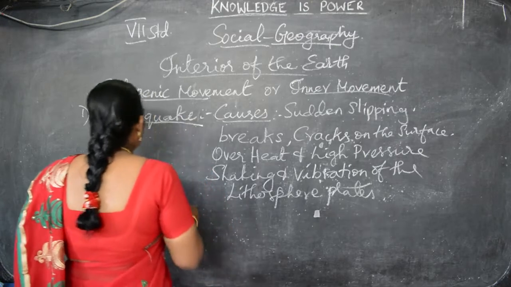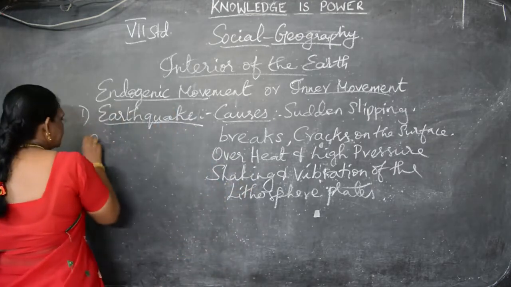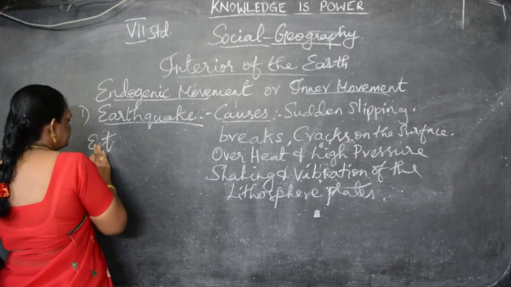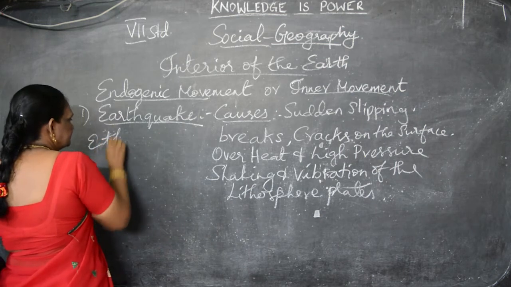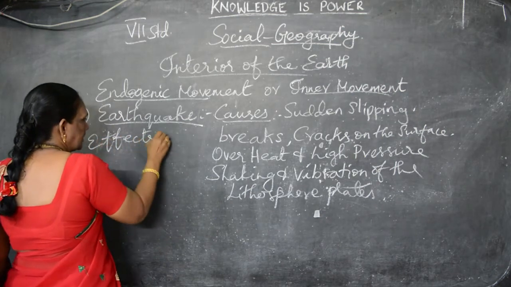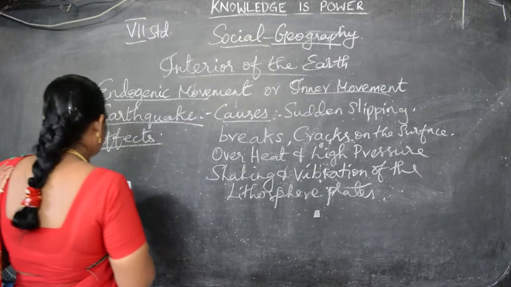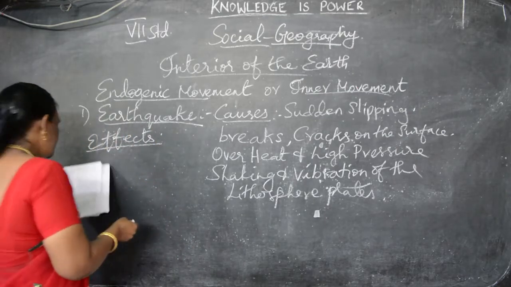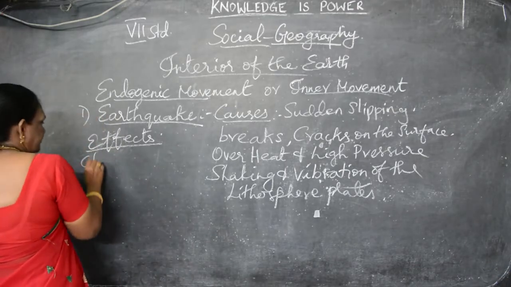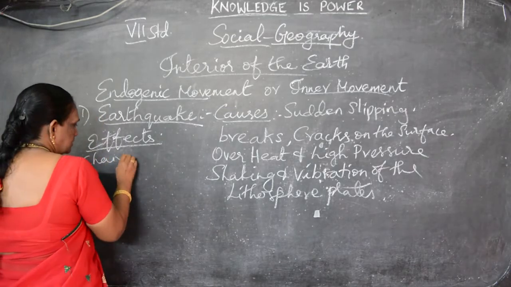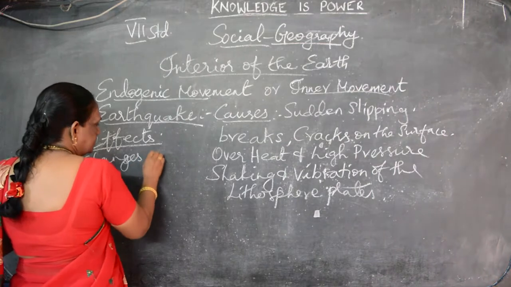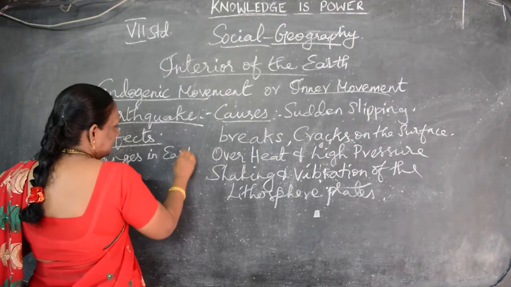Now what are the effects of earthquake? What are the effects? There were many changes in the earth surface. Changes in earth, shortly I will write, children.